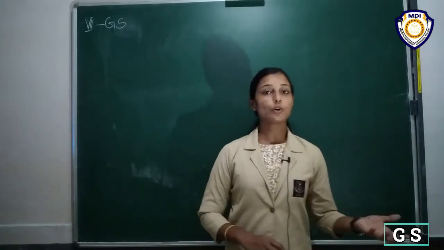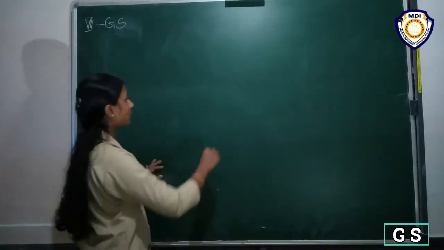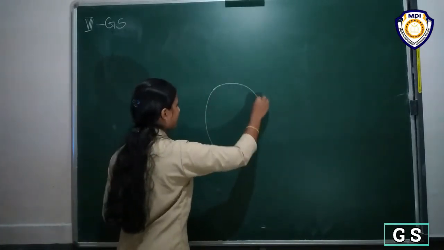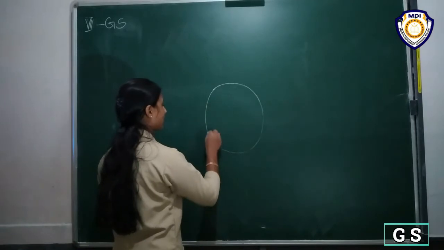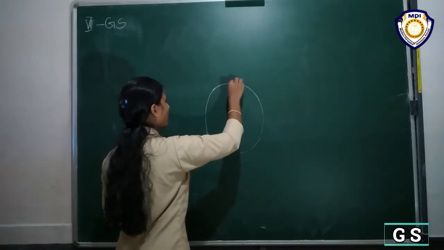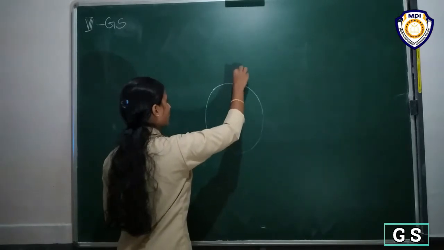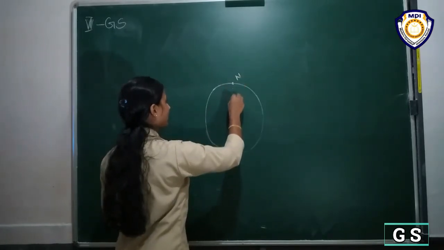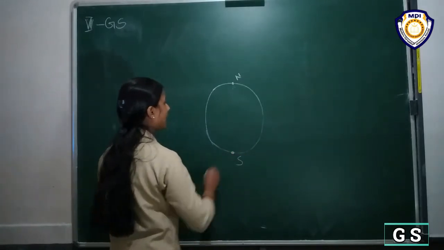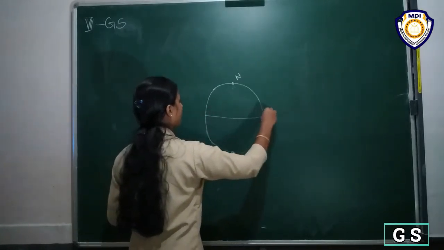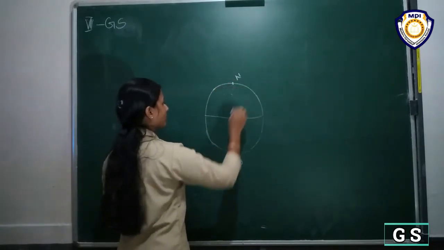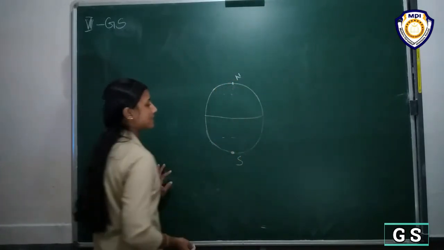Our Earth is somewhat like a sphere, right? So it has two poles, this North Pole, and here you have a South Pole, and here you have the equator.